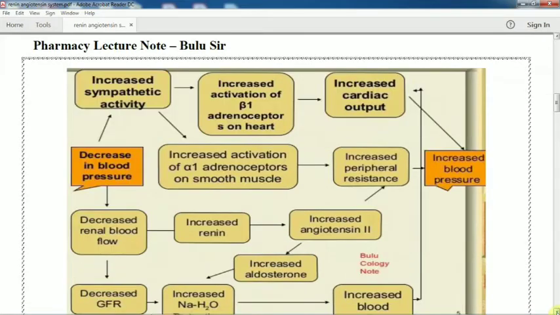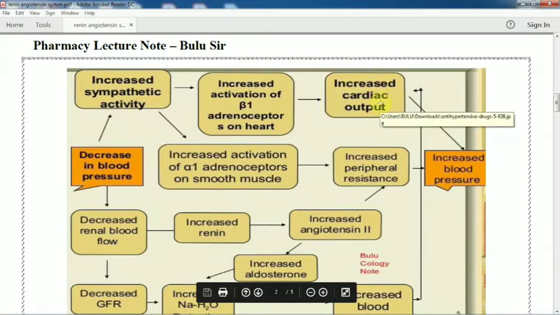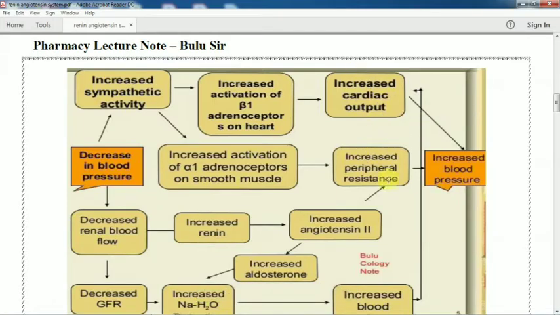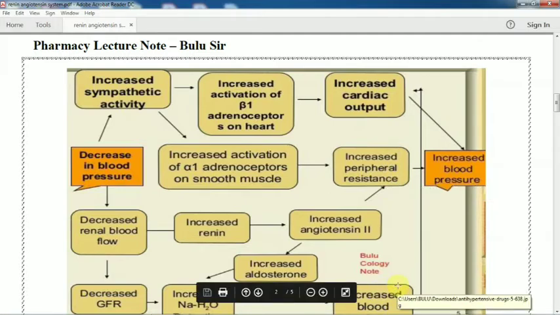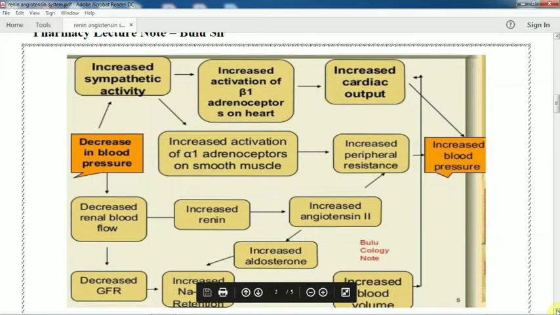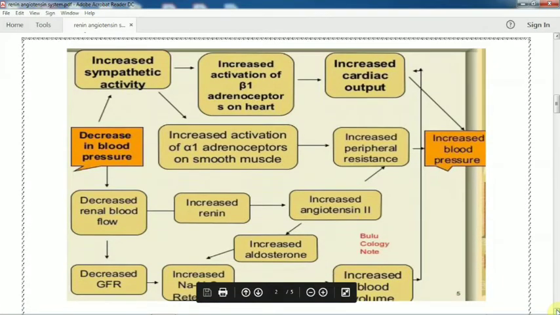There are several reasons, like you see in the figure: increased cardiac output, increased peripheral resistance and increased blood volume. These are the reasons for increased blood pressure, which is called hypertension.